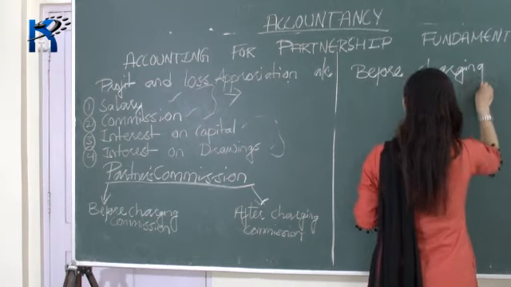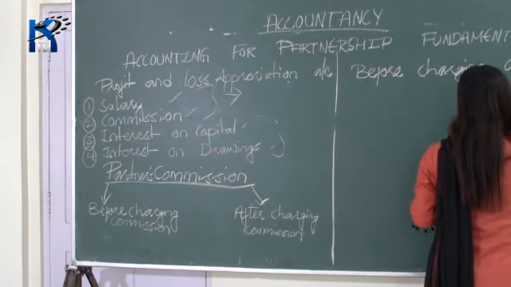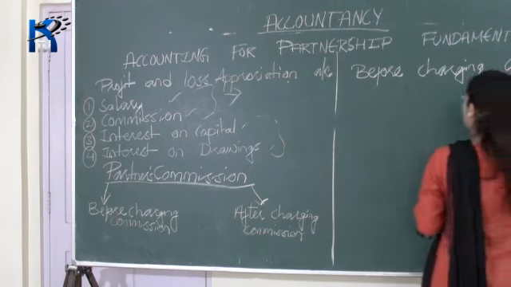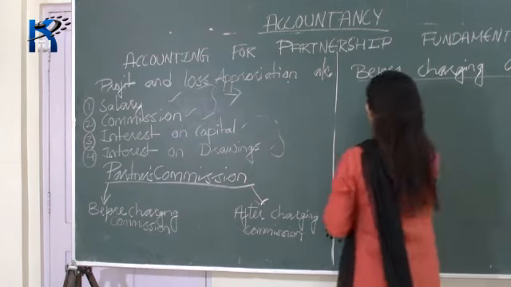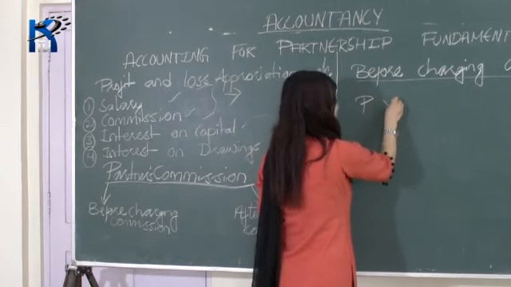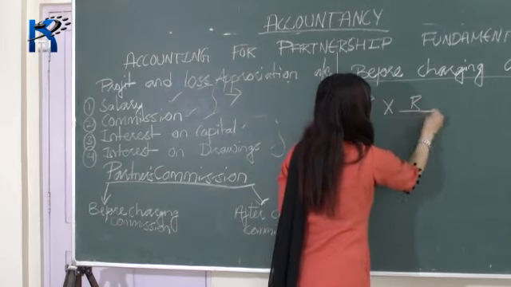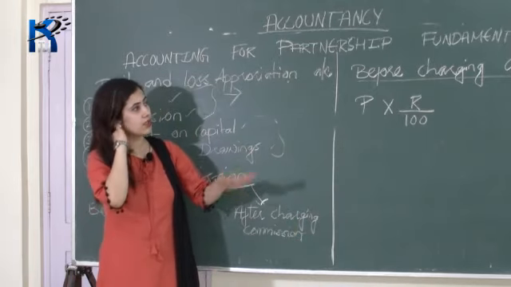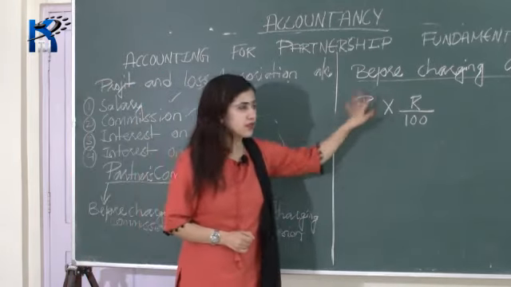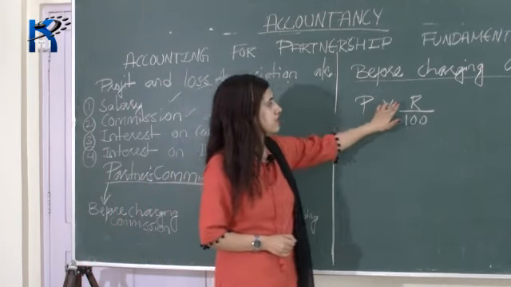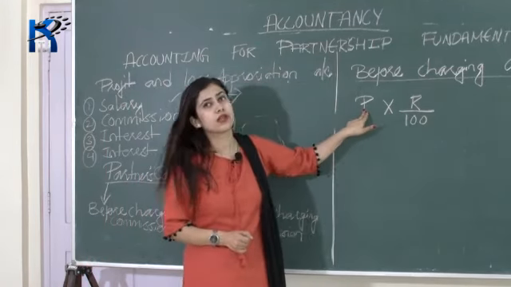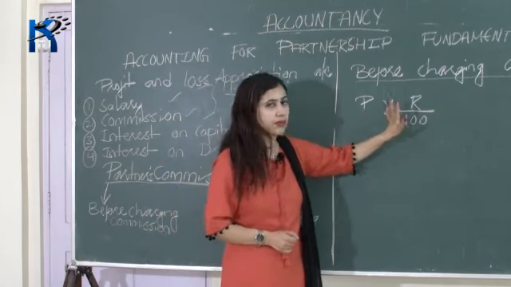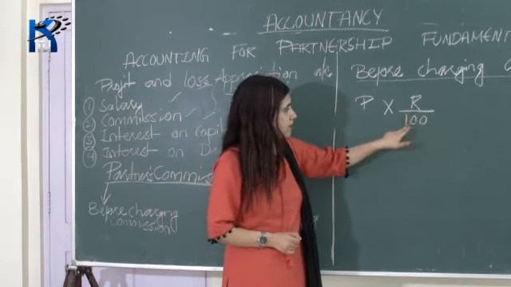If it is before charging commission, then you have to apply this formula: principal into rate divided by 100. Principal can be your net profit as well. Rate will be given in the question, and then you have to divide it with 100.